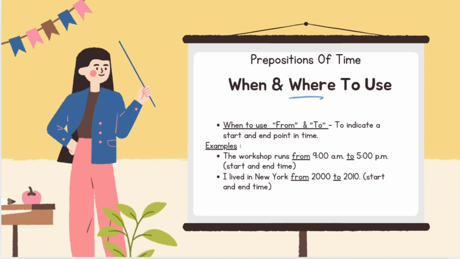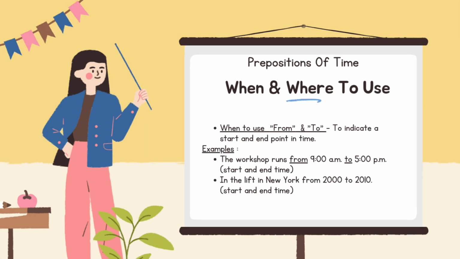When and where to use from and to: to indicate a start and end point in time. Examples: the workshop runs from 9 a.m. to 5 p.m., start and end time. I lived in New York from 2000 to 2010, start and end time.